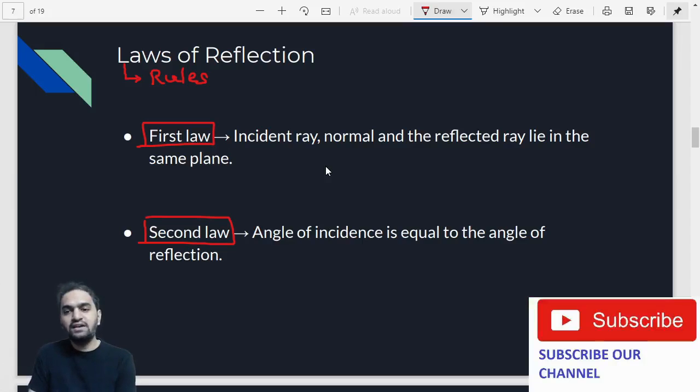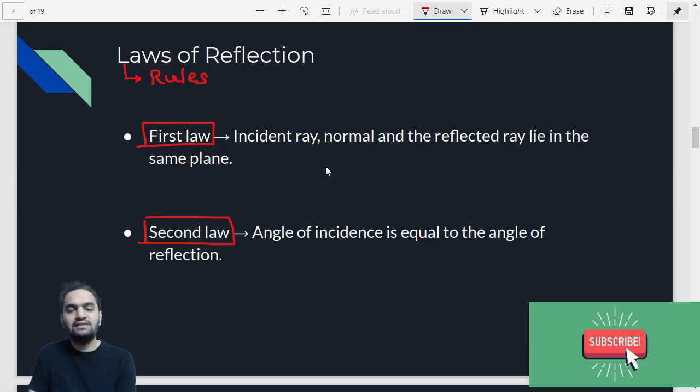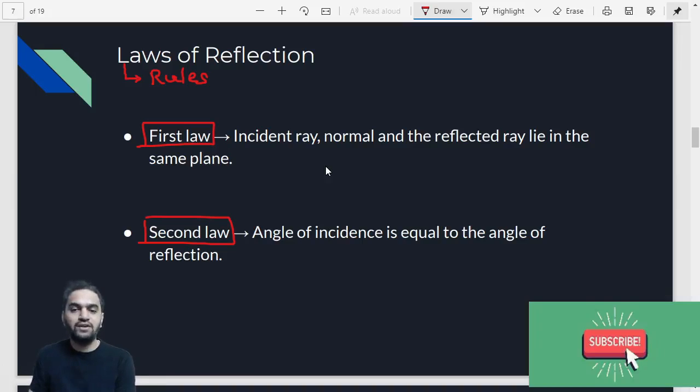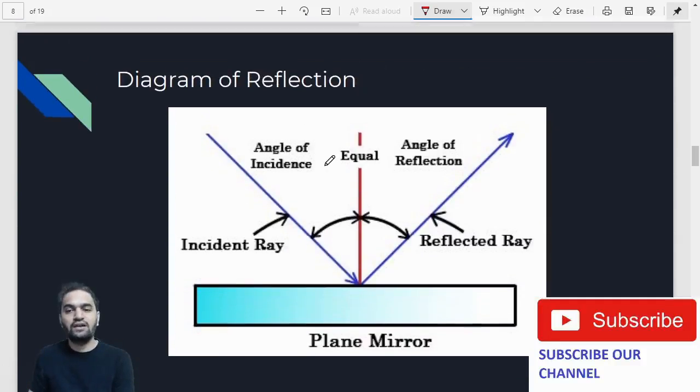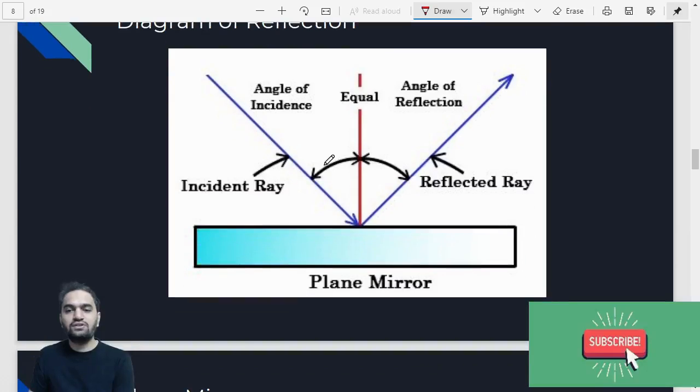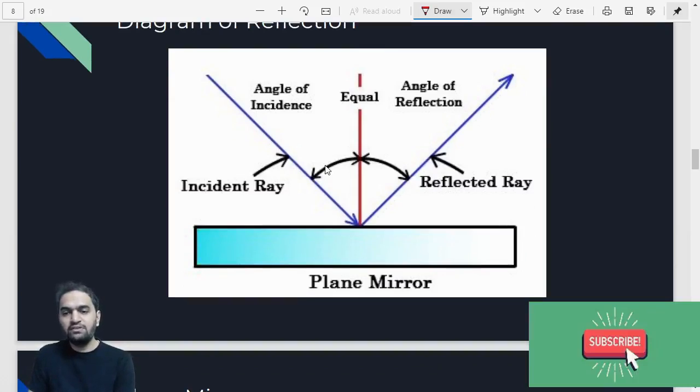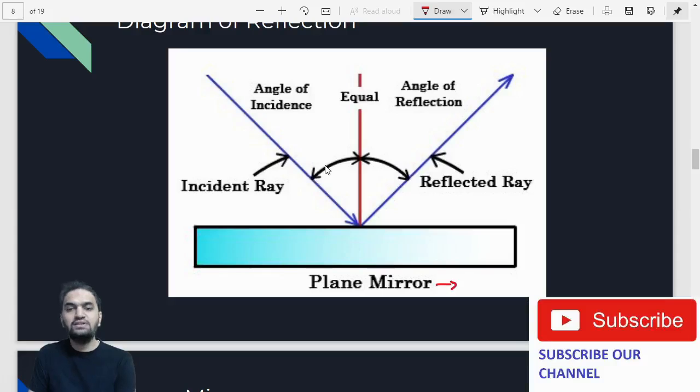The incident ray, the normal, and the reflected ray lie in the same plane. But we are not going to understand these terms before we see the diagram. So first we'll see the diagram, and then we will come back to our laws of reflection. You just focus on this. We have taken a plane mirror at the bottom. So this is our plane mirror. Now what is the meaning of plane mirror? Plane mirror means the mirrors which are available at your home. Those are called plane mirrors.